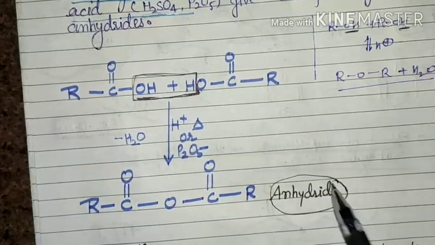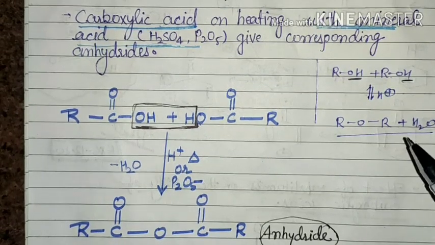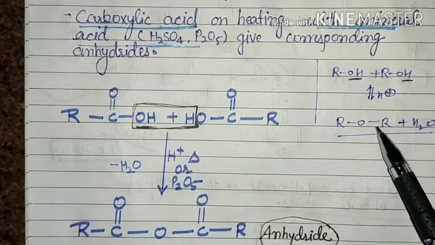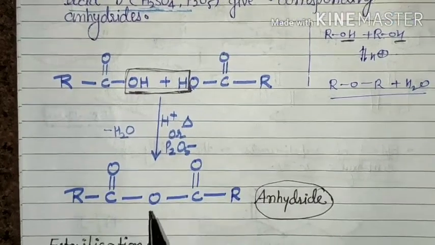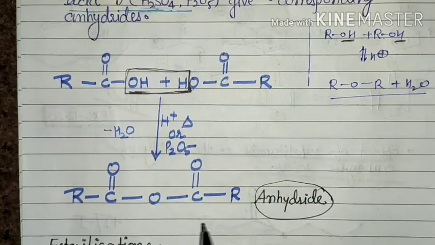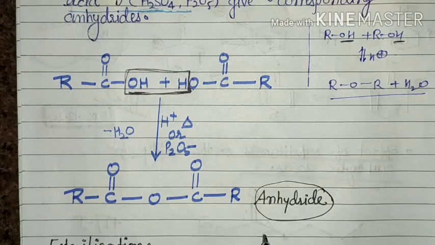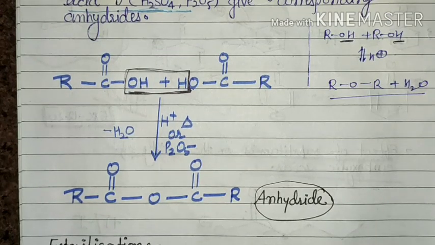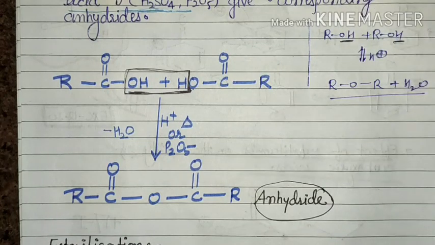This is the preparation of anhydride, similar to the formation of ether, because in ether two molecules of alcohol react together to give ether. Similarly, two molecules of carboxylic acid react together to give the anhydride. This is the formation of anhydride in the reaction of carboxylic acid.